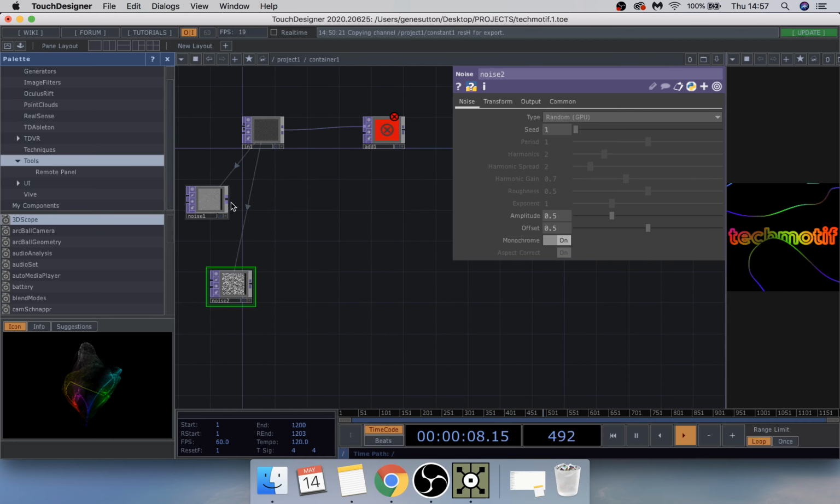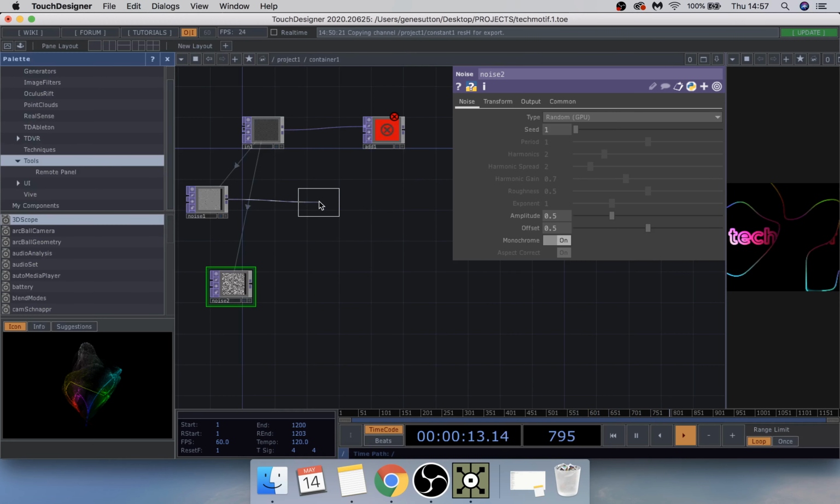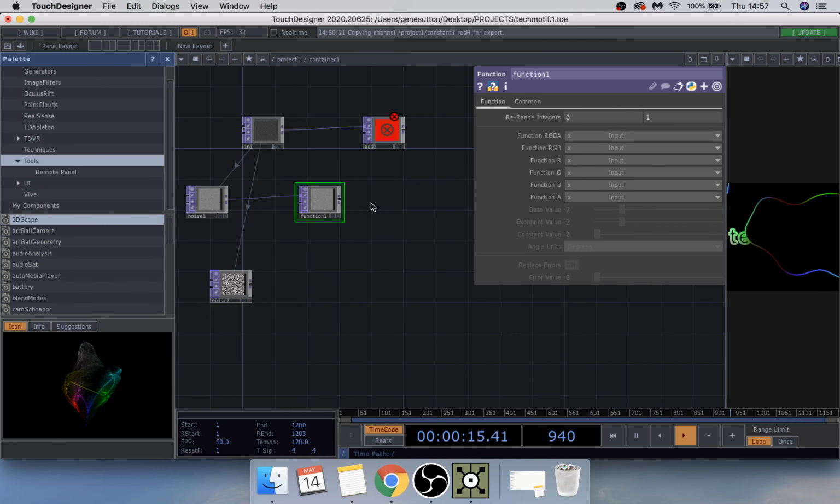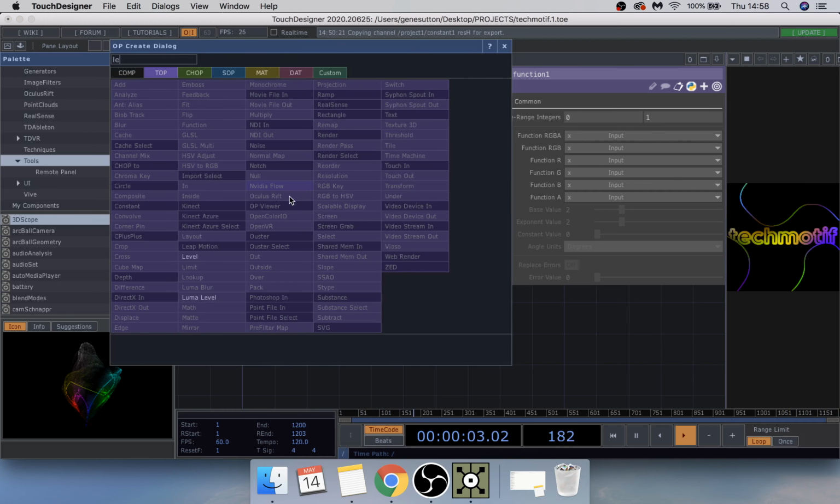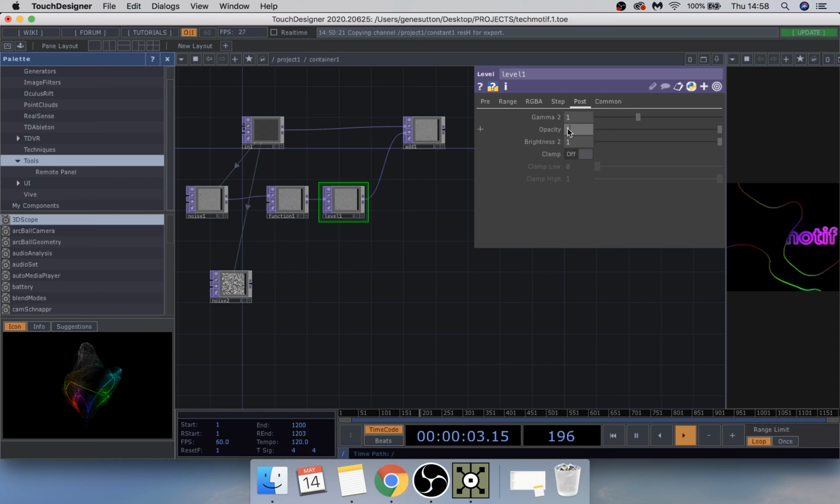So this one, I'm going to add a function. And then the level. And this will be connected into that. It seems that my headphones are beeping at me. It's running out of battery, which is great. In the level underneath the post, I have to quickly hurry it up.